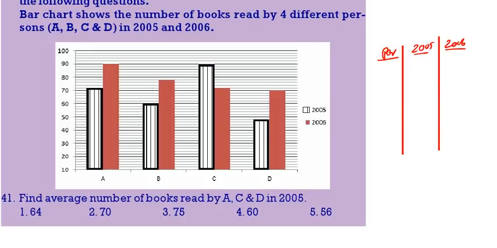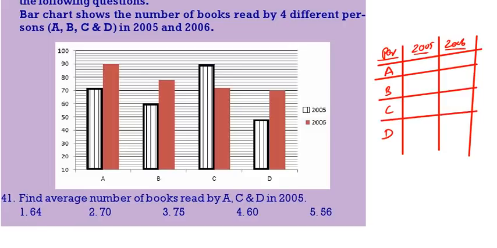So first you have to take one table data like this. So the persons are A, B, C, D. These are the 4 persons. Now see the data. Each line is equal to 2 units because here 10, 12, 14, 16, 18, 20.